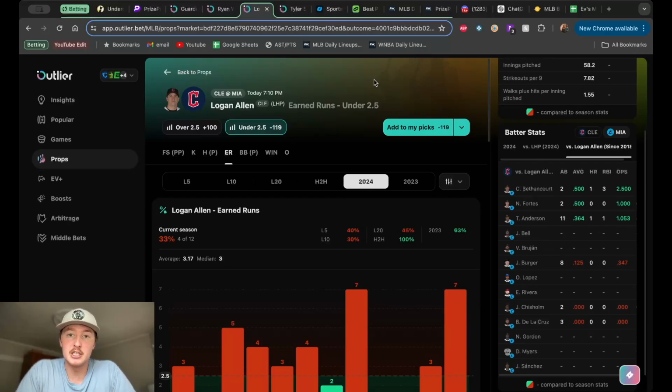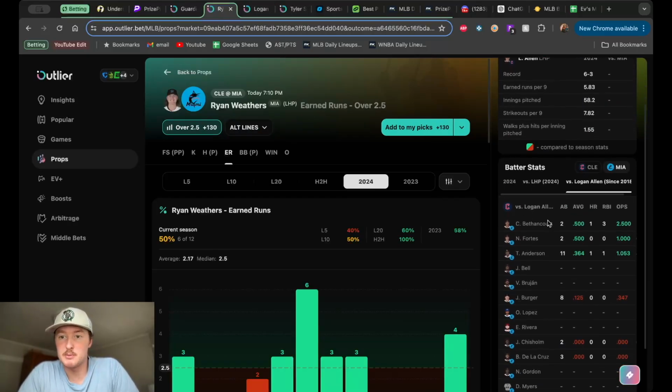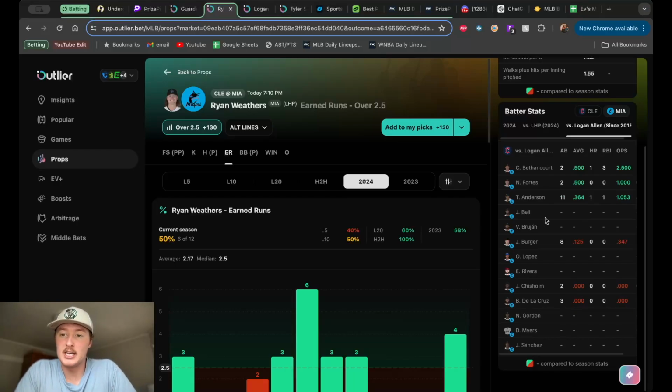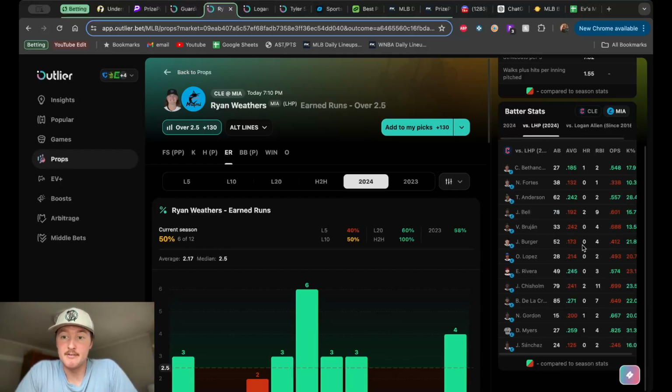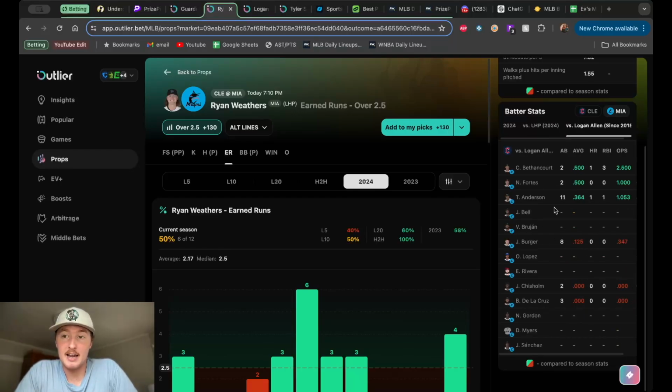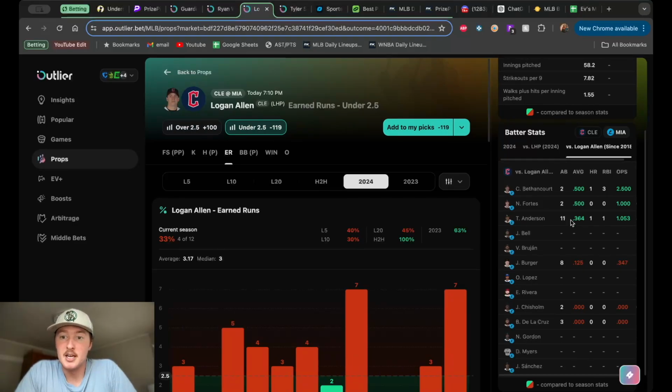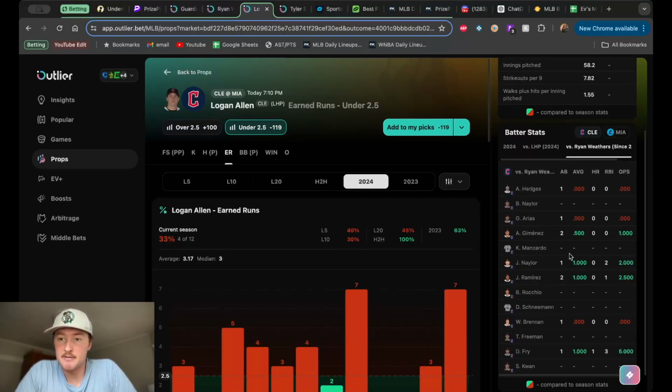In terms of averages specifically against, let's go back to Ryan Weathers. Specifically against Ryan Weathers, a few guys batting him pretty well. I mean, Jake Berger, if you want to look at the under for Jake Berger, especially if we're back on Cleveland in this scenario, that could be an interesting spot. If you want to go to Logan Allen fantasy score or something like that and stack it with a Jake Berger under, I don't mind that. He struggles mightily against left-handed pitching, .173 batting average against lefties and then .125 batting average specifically against Logan Allen. And then the other side of things for the batters on Miami, not Miami, we want to go to Cleveland this time.